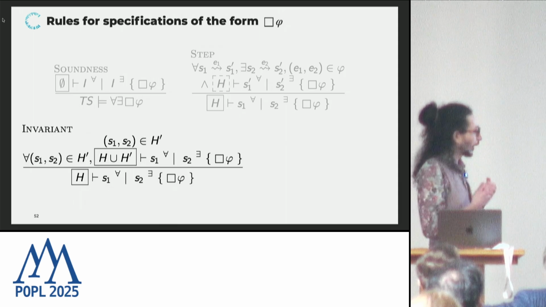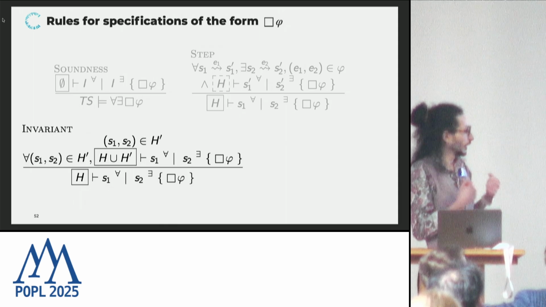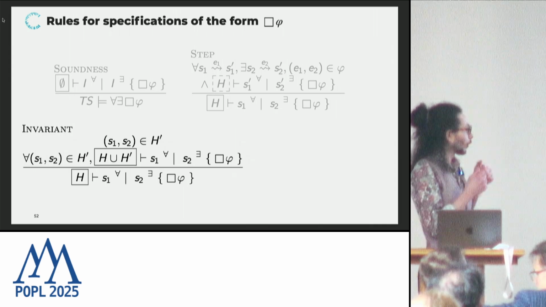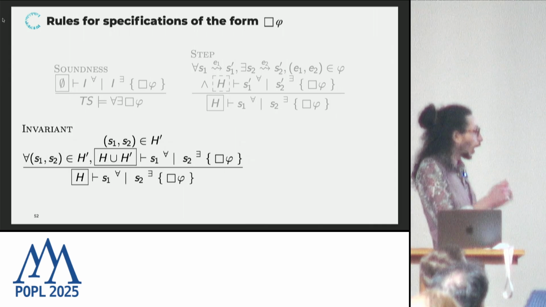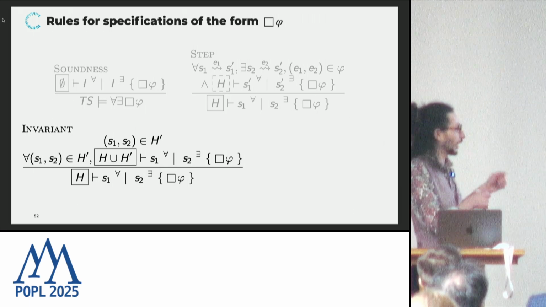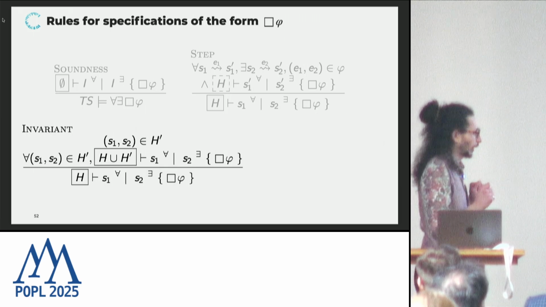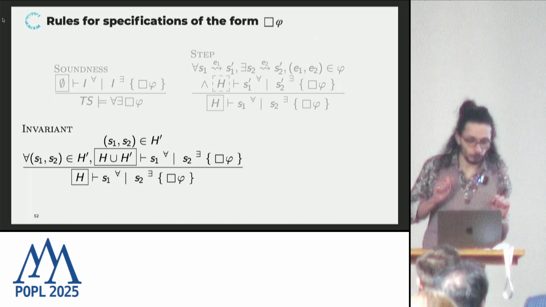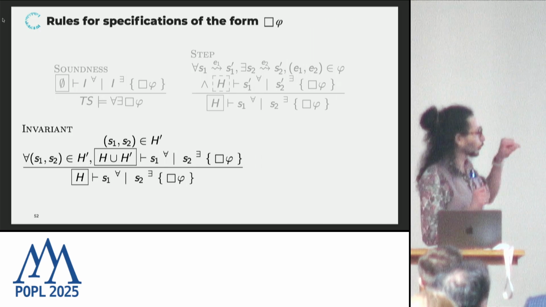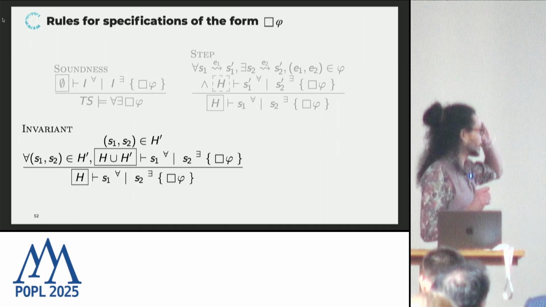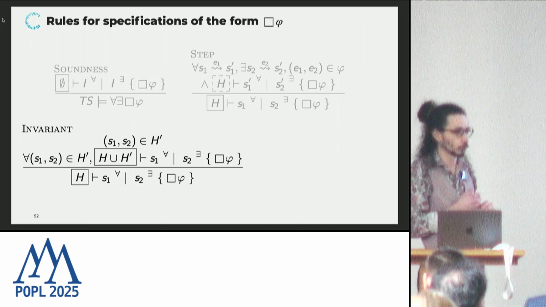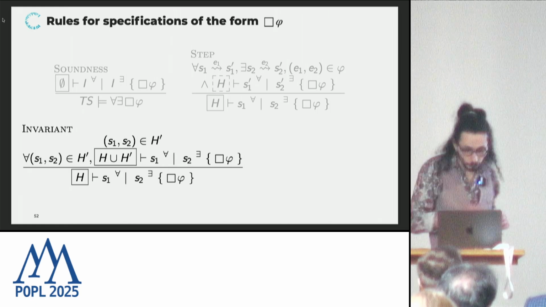And the cost to pay to be able to extend the context is that the proof resumes with not S1 and S2, but arbitrary S1, S2 in the new relation that you added to the context. Another very important note is that contrary to the step rule, the guard is not released by the application of the invariant rule. Otherwise, we would be unsound.